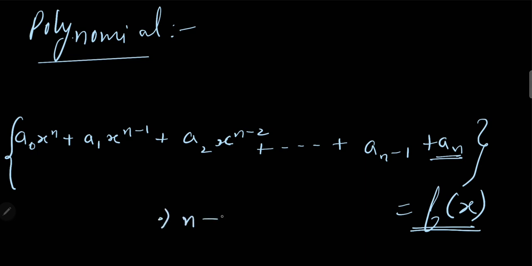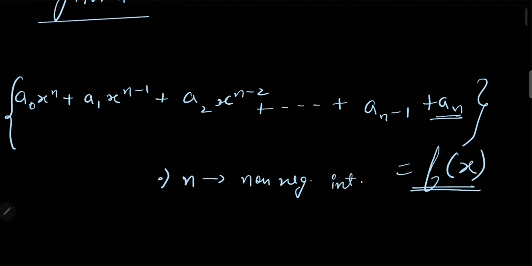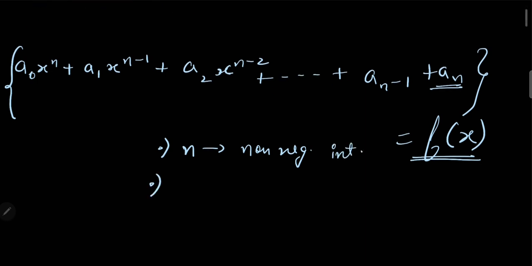First, n is a non-negative integer. Second, a0, a1, a2 and so on are all real numbers. They are not complex, they are real, and they are known as the coefficients.